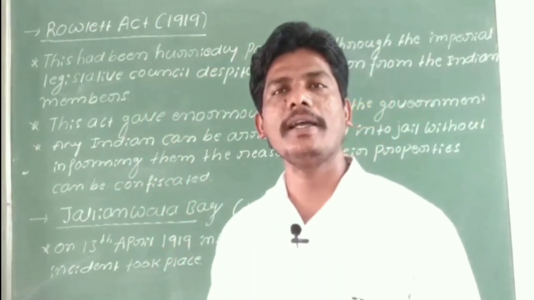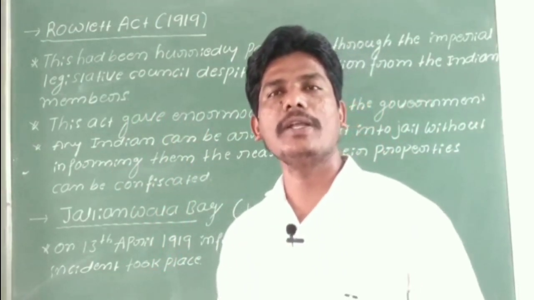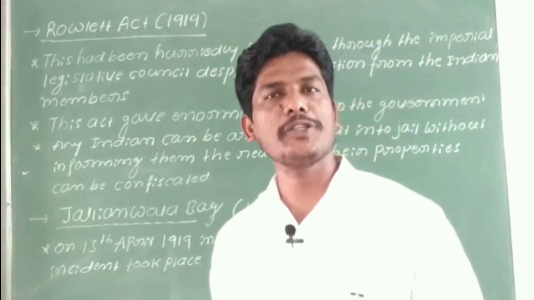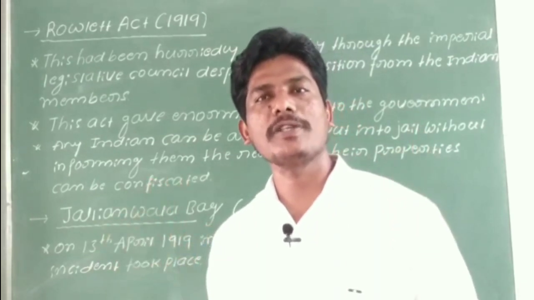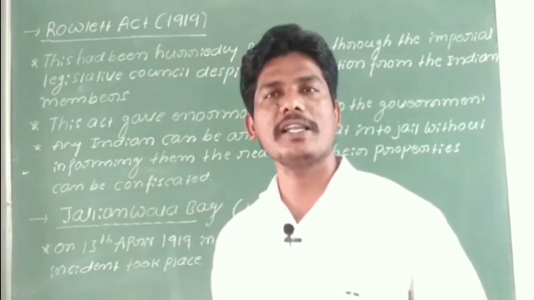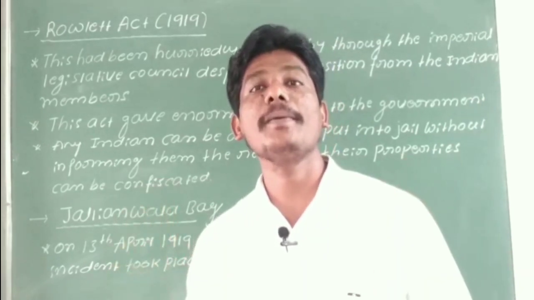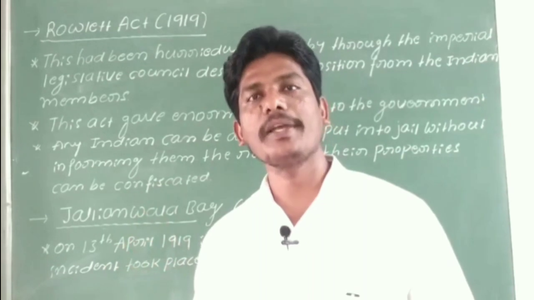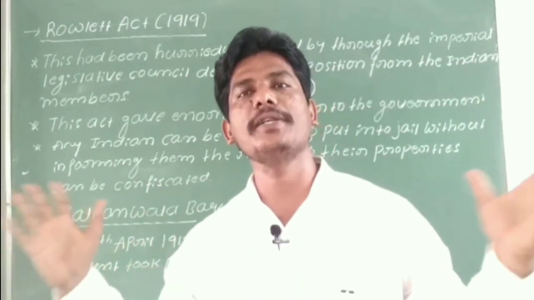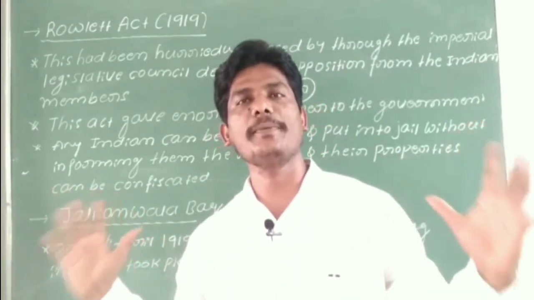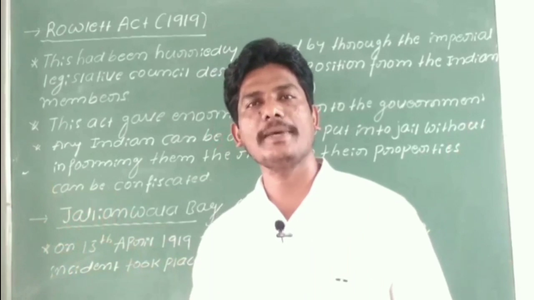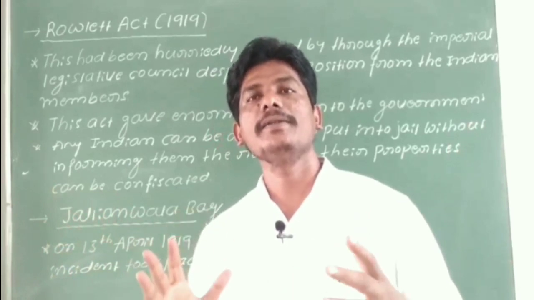So why did the Jallianwala Bagh incident take place? 1,000 people, without knowing the martial law, were gathered in the Jallianwala Bagh to celebrate the Baisakhi festival. Outside of Amritsar city, many farmers were gathered to celebrate the Baisakhi festival.